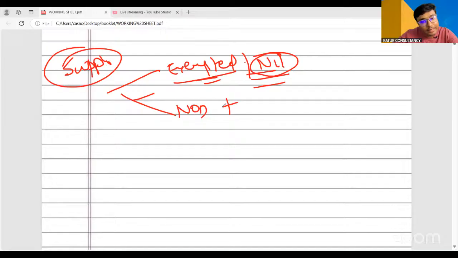Next, non-taxable supply. Non-taxable supply is a specific supply which is not taxable right now, but in future government may impose the GST on that. You can say 5 petroleum products. These are not taxable right now, but government may impose GST on those 5 petroleum products. Now one question is that, sir, we all know 5 petroleum products, high speed diesel, motor spirit, petroleum. On this particular type of products, government is not charging GST. Why? Any reason, any logic?